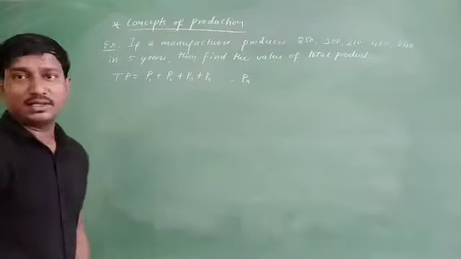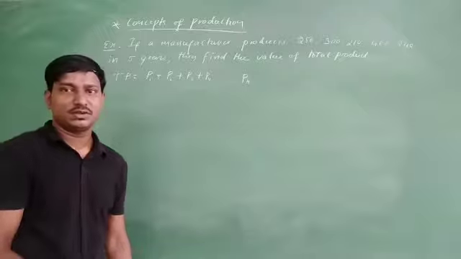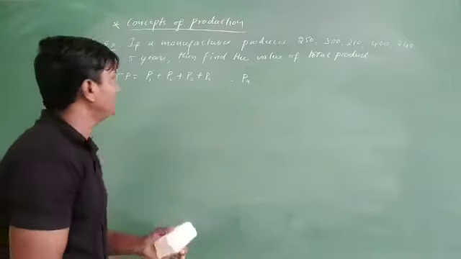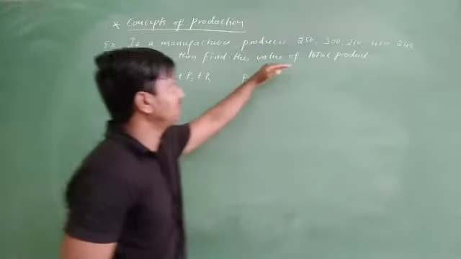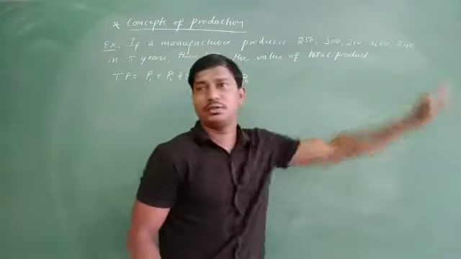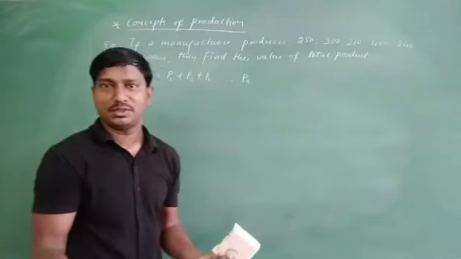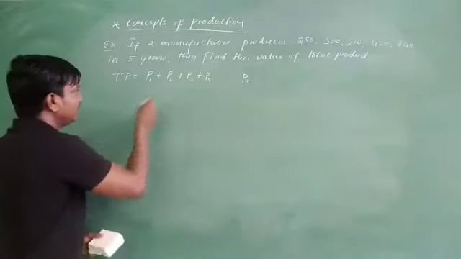But in this case, the marginal product is not given, and the average product is also not given, but the individual units are given. Over a period of 5 years, we have produced 250, 300, 210, 400 and 240. If you add all these together, we will obviously get the total product. So let us come to this one now.